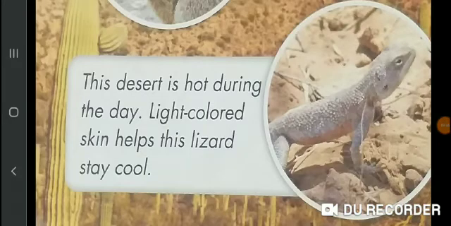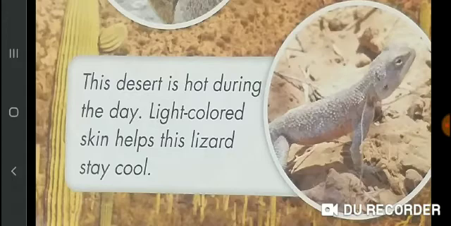Now students, look next. You have seen lizard. I will read it at first. Listen carefully. This desert is hot during the day. Light colored skin helps this lizard stay cool.